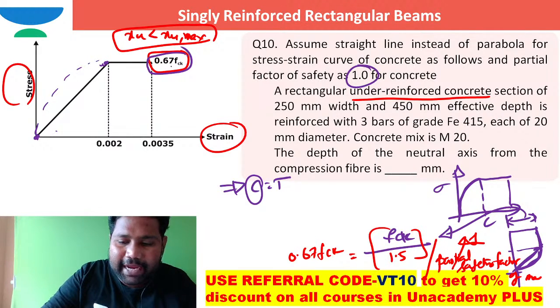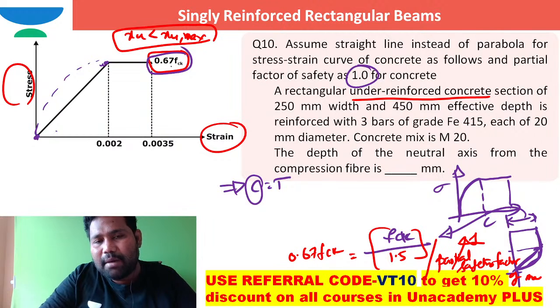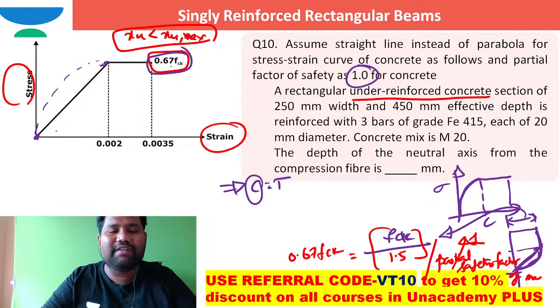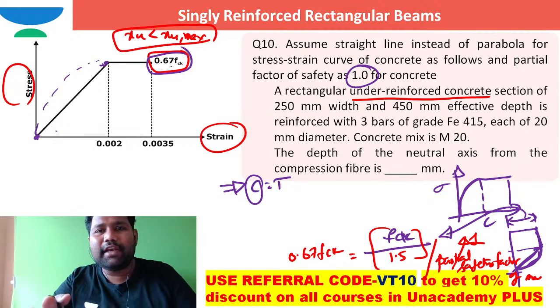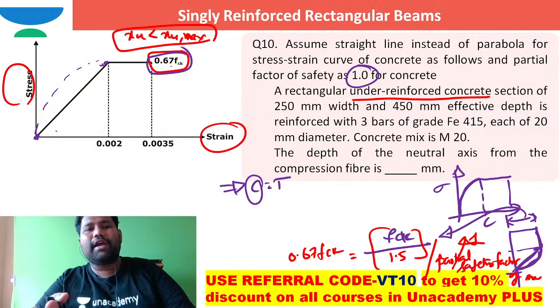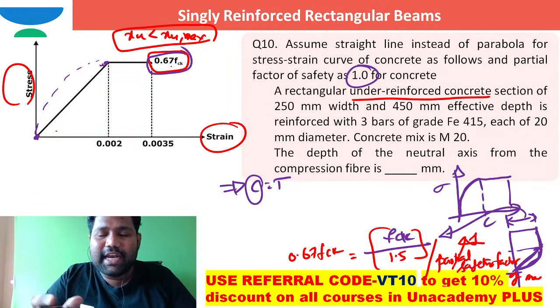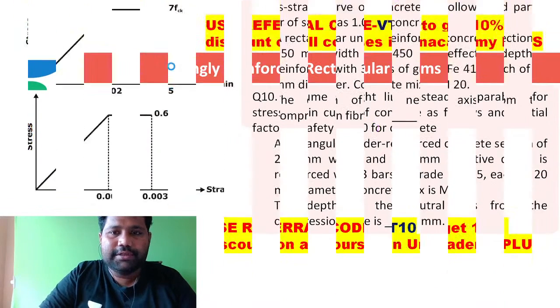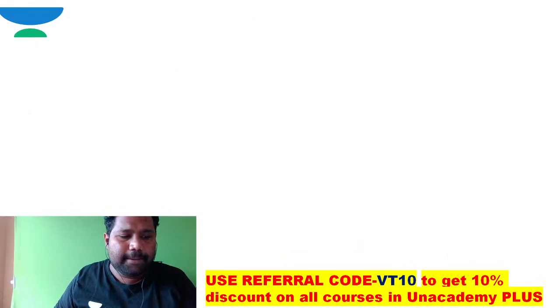So I want to tackle that. Let me derive the compression force for this given stress block, because you cannot directly use the compression force given by IS 456. Let me show you here.